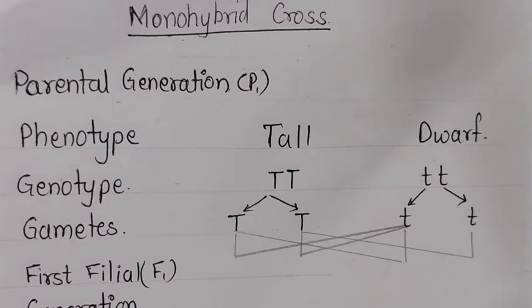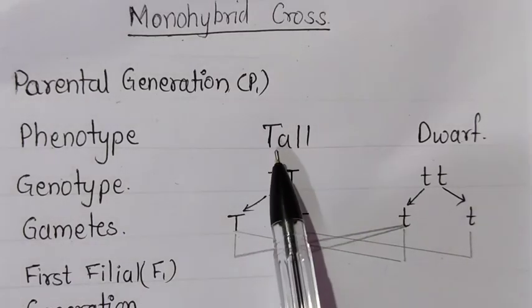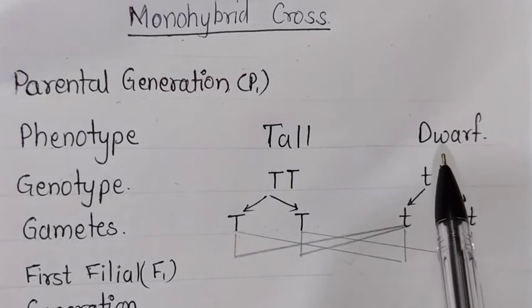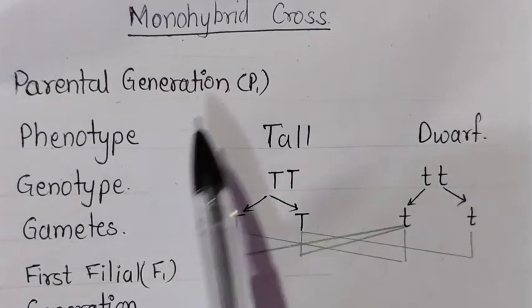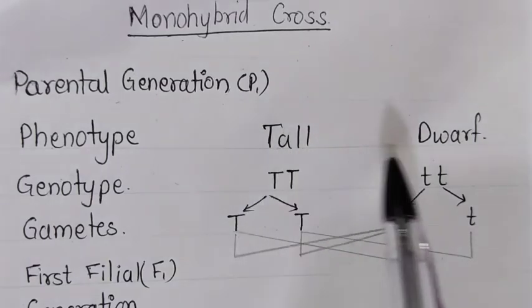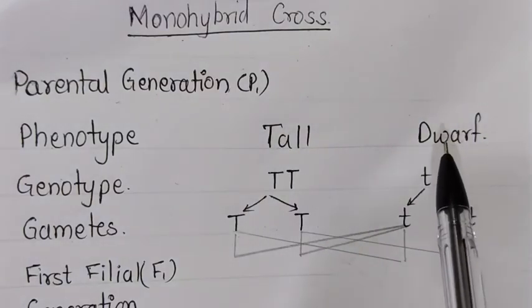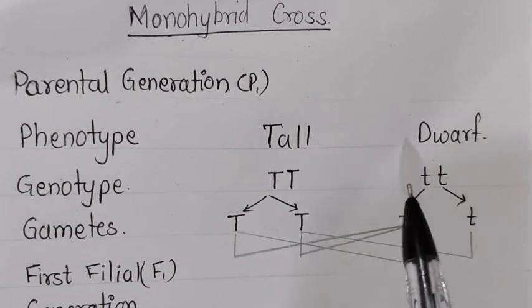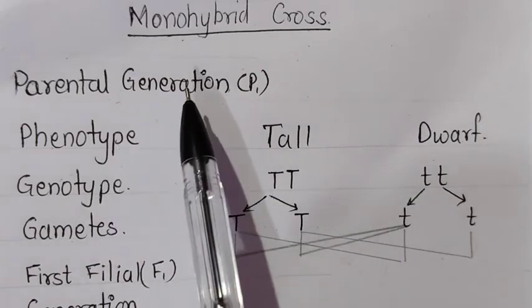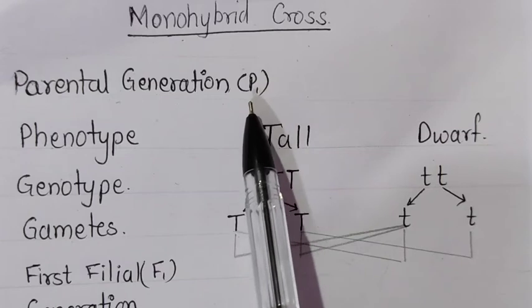So depending upon this observation, Mendel proposed that the factors responsible for inheritance of characteristics are present in pairs. Now before we start, see here that he has taken the pea plant whose height he has considered. Height is the only factor he has considered. One pea plant is tall, the other one is dwarf. Dwarf means short one. Now here those are the parents. These two plants are the parental generation. From this we are going to develop the new plants. Okay, so they are called the parental generation, that is P1.